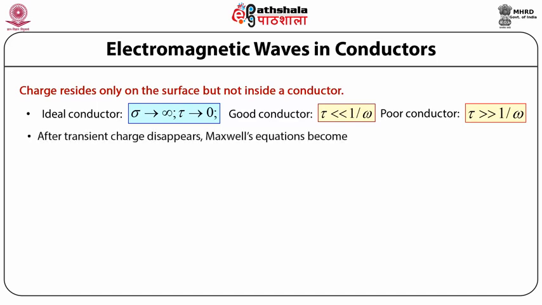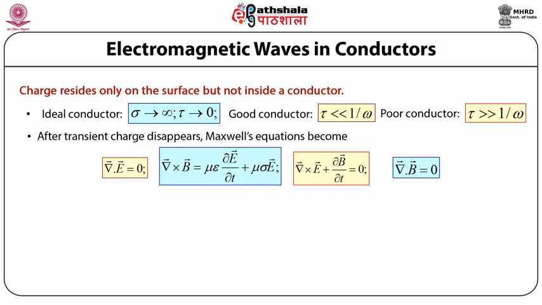After transient charges disappear, Maxwell's equations inside a conductor take the form: first, del dot E equals 0. Second, del cross B equals mu epsilon del E by del t plus mu sigma E. Third, del cross E plus del B by del t equals 0. And fourth, del dot B equals 0. These equations are the same as in a dielectric except for the last term in equation 2.